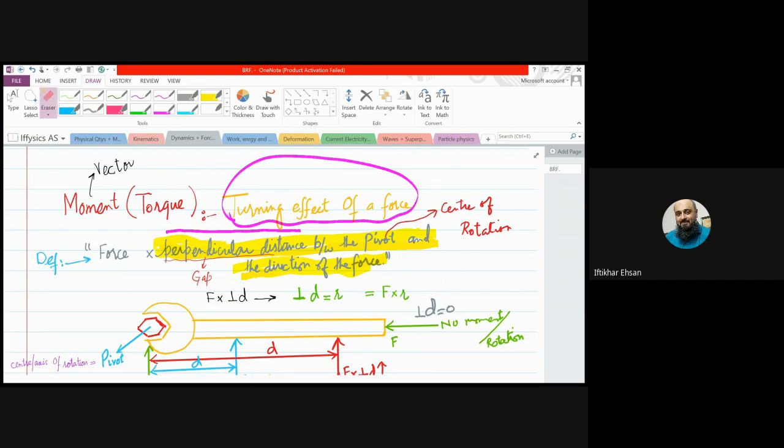Where is it involved? Beta, if the wheels of a vehicle turn, only then will it move, right? Even an aeroplane or a rocket needs a thrust from the air, and air is produced by the turning of very powerful engines or fans.